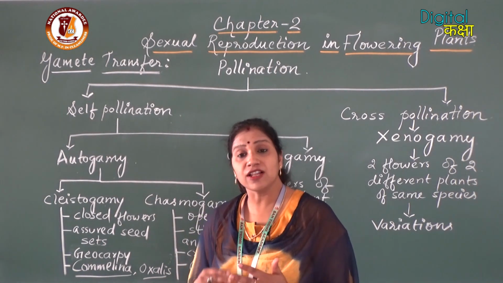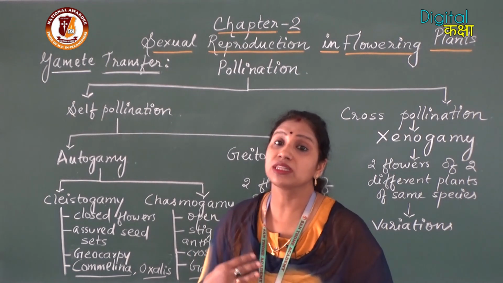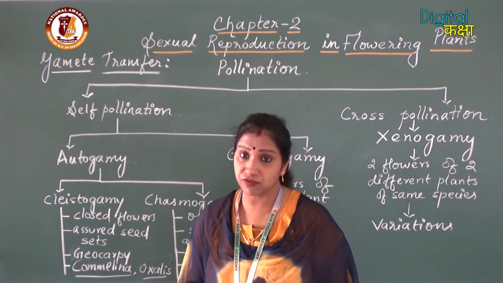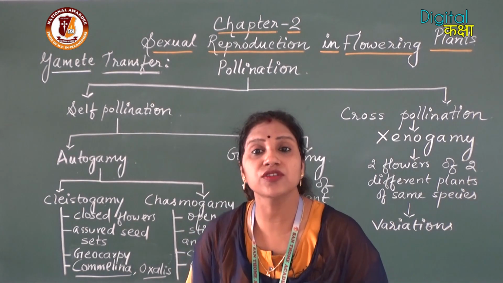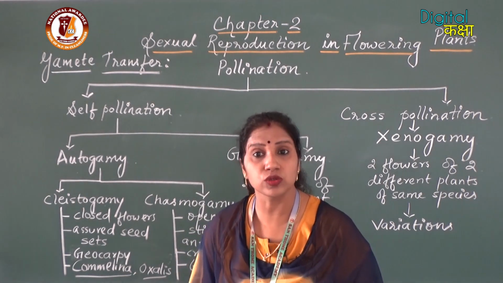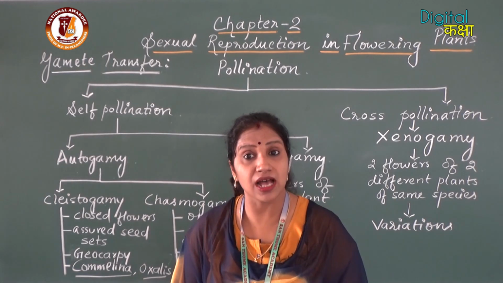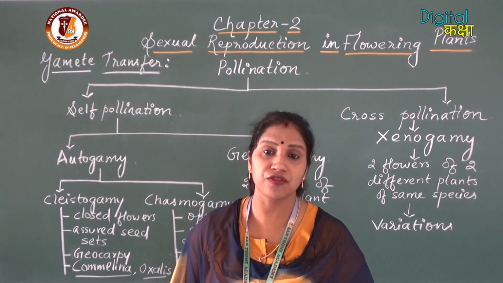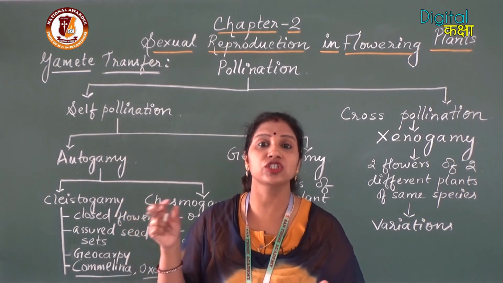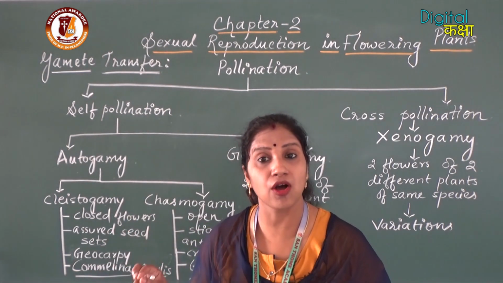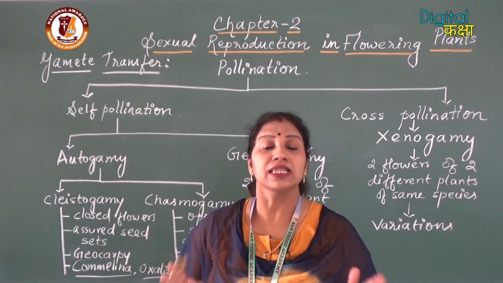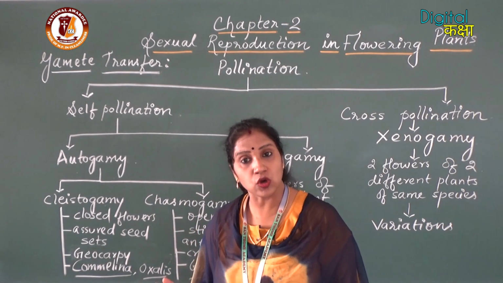Here the self-pollination, or autogamy, occurs within the same flower, and those flowers are closed. As the flowers are closed, there are no chances of a foreign pollen grain landing on the stigma of that flower.